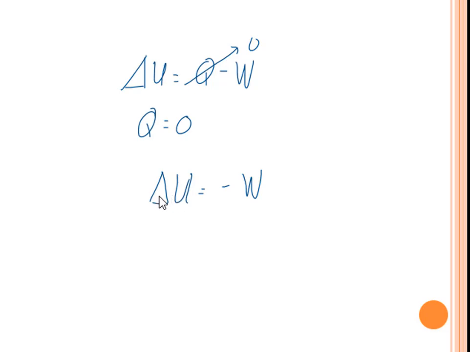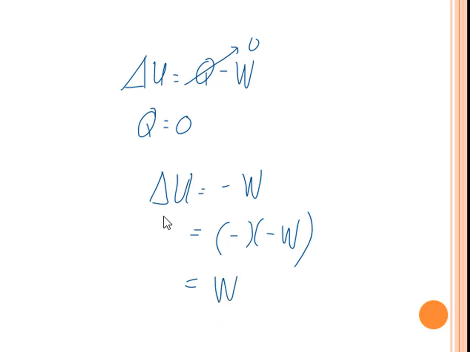But if there's work done on the system, we have negative times negative work, so that will give you positive. So that means it increases the internal energy of the system.